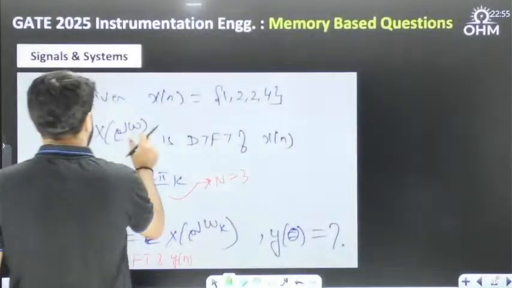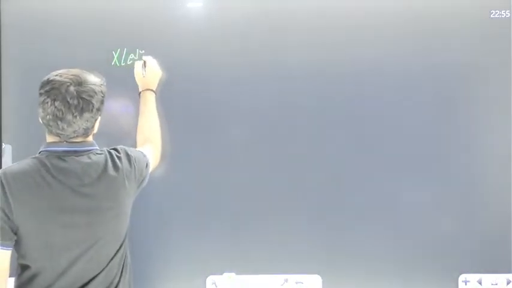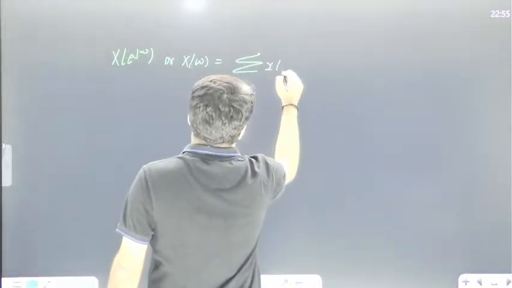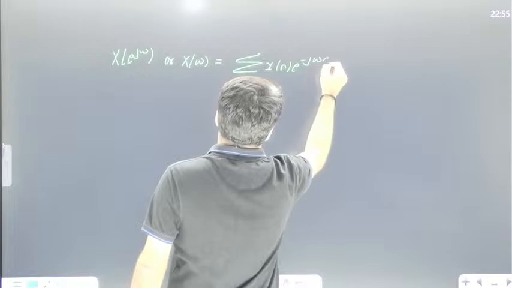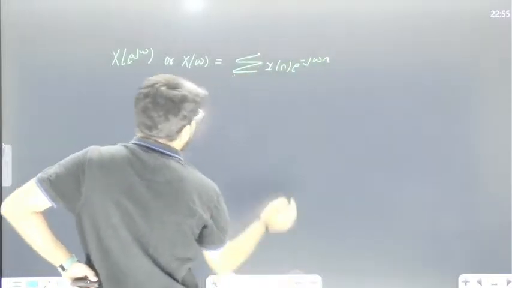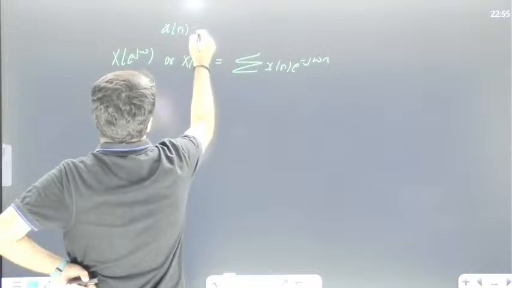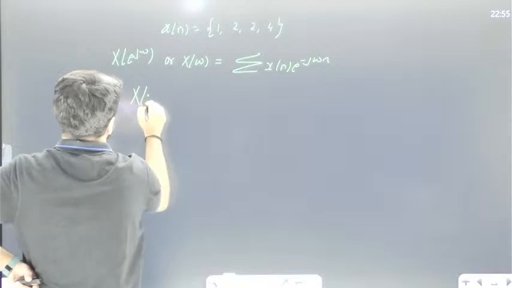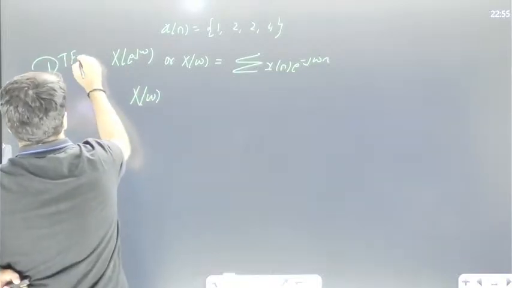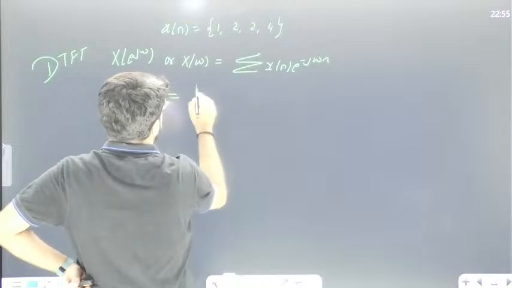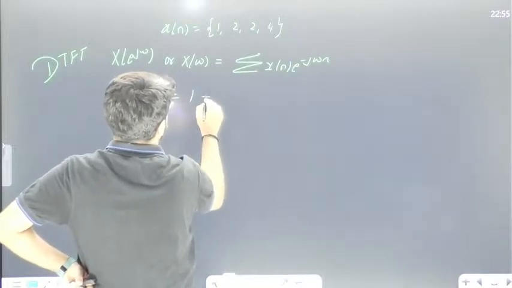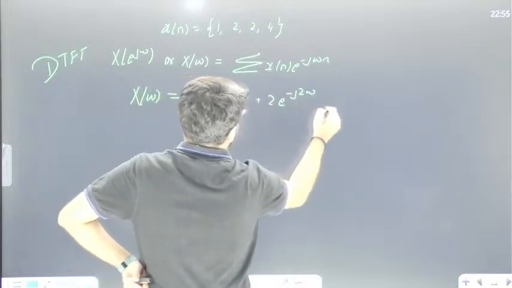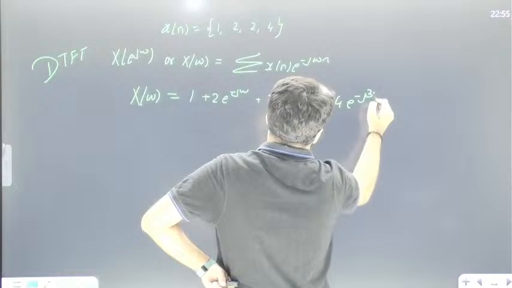So what is X(e^jω)? Let me simply call it X(ω). The DTFT is given by summation x[n] e^(-jωn), and that we all know. Summation is generally from minus infinity to infinity, but x[n] is only a 4-point signal given to you: 1, 2, 2, 4. So what is this DTFT? The first is 1 e^0, that is 1, then 2 e^(-jω), then 2 e^(-j2ω), and 4 e^(-j3ω), correct?